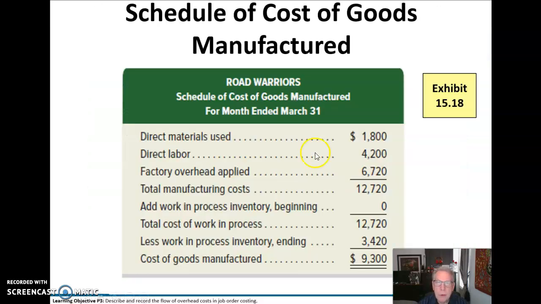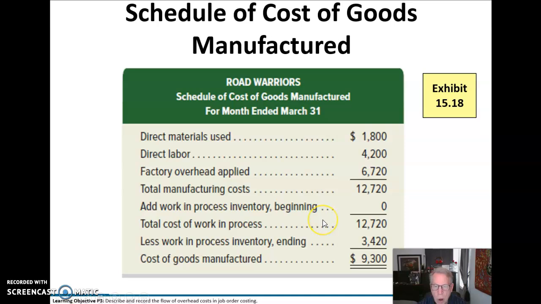Okay. So our schedule of cost of goods manufactured. Here's our direct materials that we used. Here's our direct labor. Here's what we applied. That's $67.20. So our total manufacturing costs represents $12,720. We're going to add any beginning work in process inventory. In this case, we didn't have any.